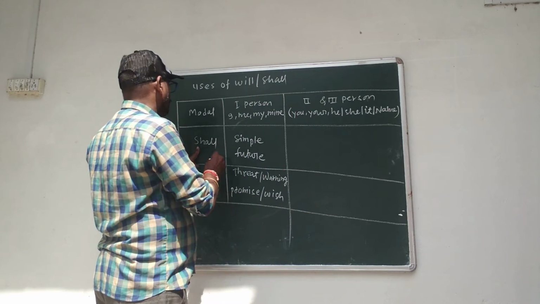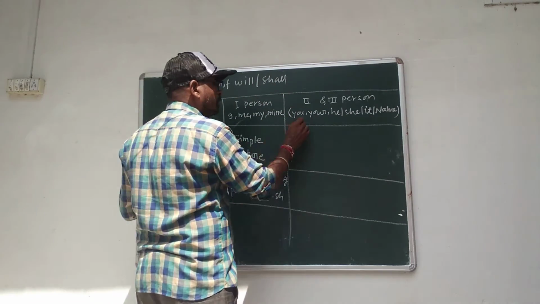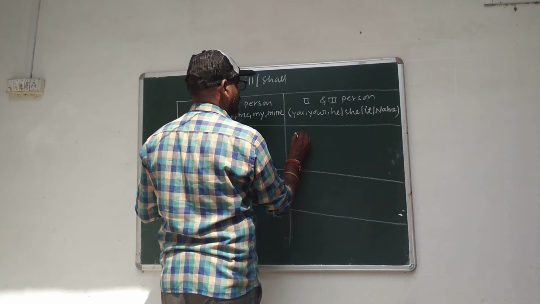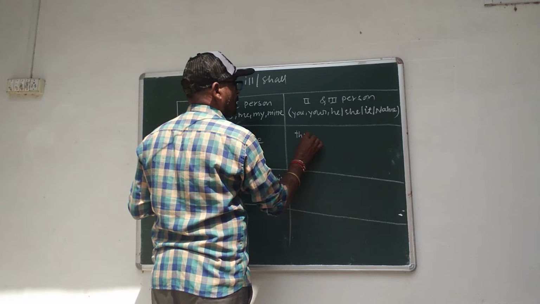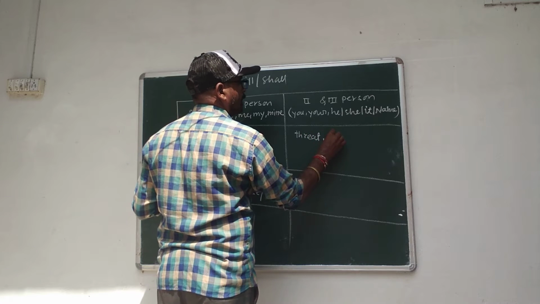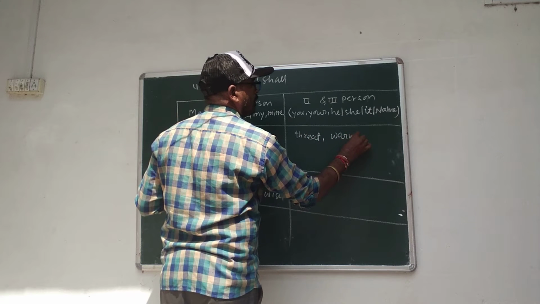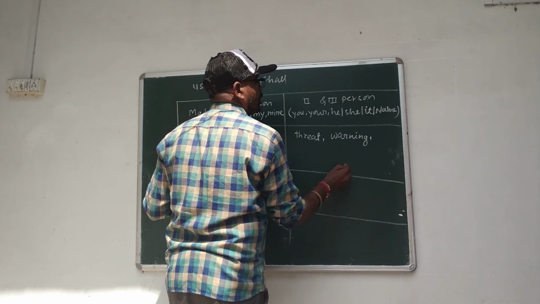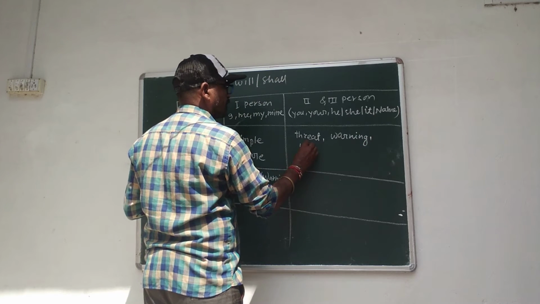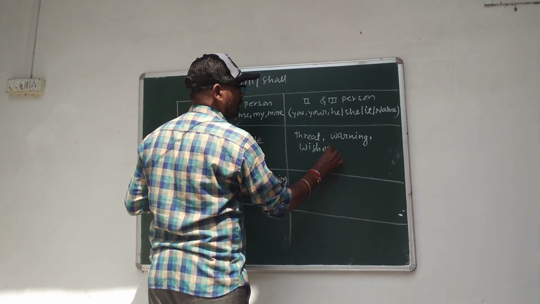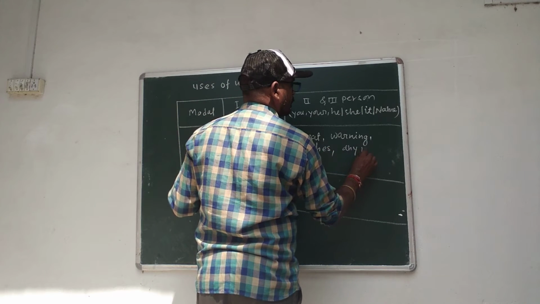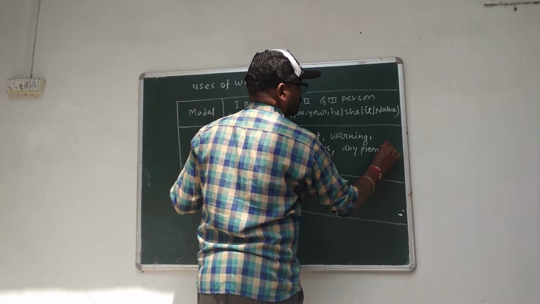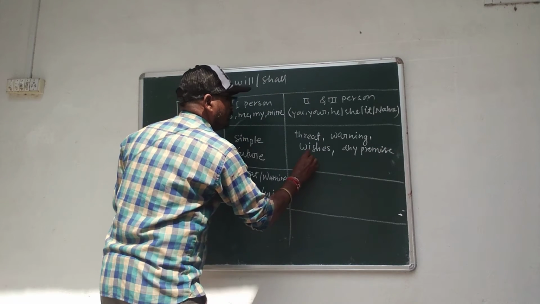We use shall with second and third person when the sentence has the sense of any threat, any warning, any wishes, any promise, or any determination.